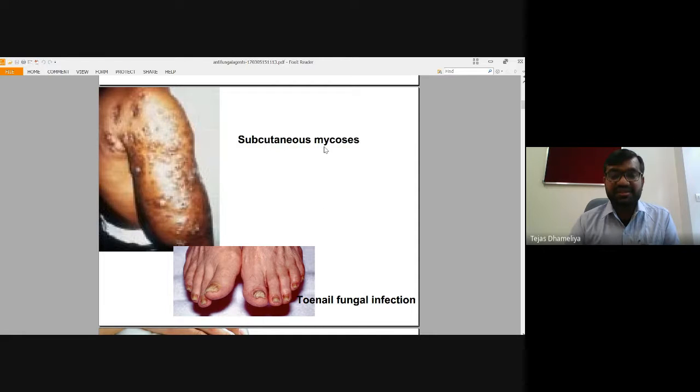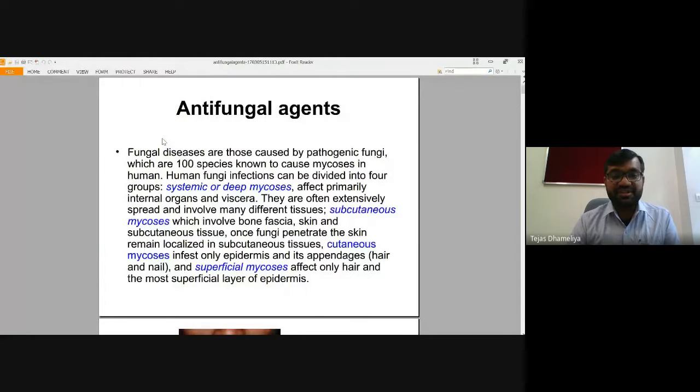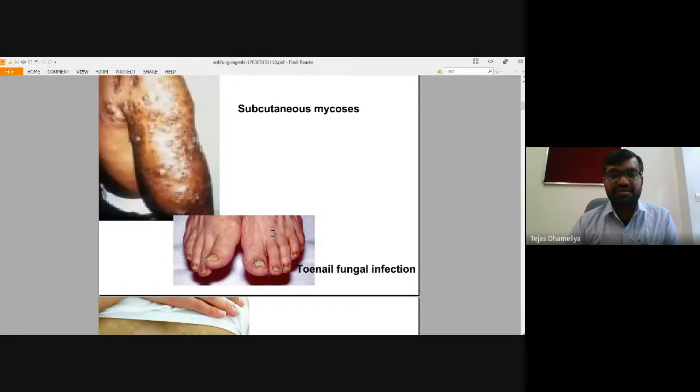As cutaneous is superficial, subcutaneous means it is just below the external layer, and sometimes involves bone or skin as well. Once the fungus penetrates the skin, it localizes in the subcutaneous tissue.